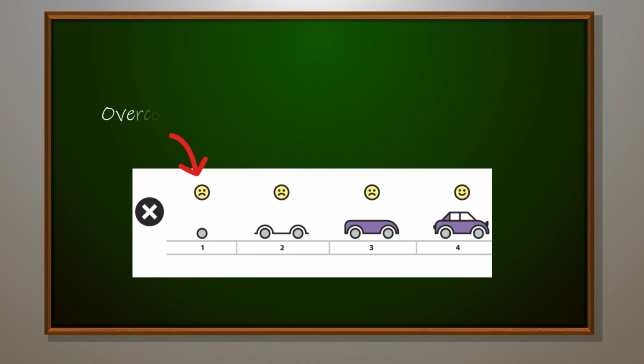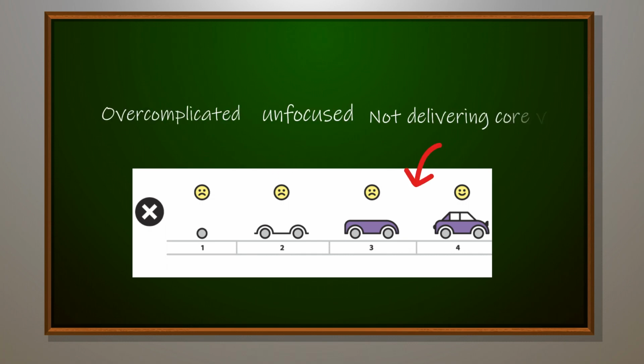Creating a successful MVP involves a series of well-planned steps. Let's take a closer look at an example. This is a bad MVP. Overcomplicated, unfocused, and not delivering core value. What is the problem? This product is trying to do too much at once. It's confusing and doesn't clearly solve a specific problem.